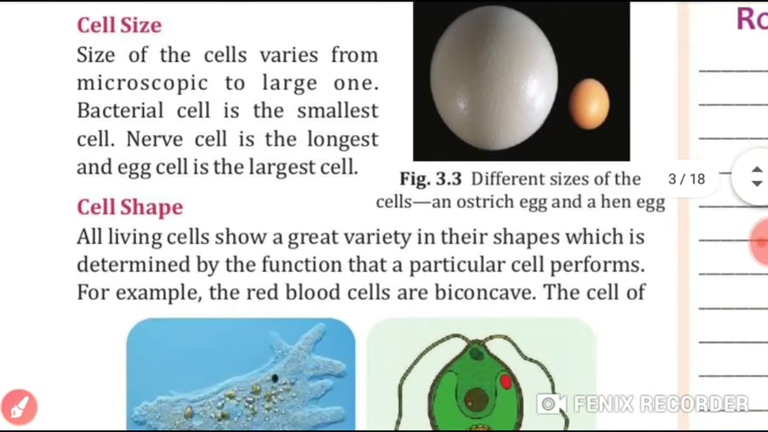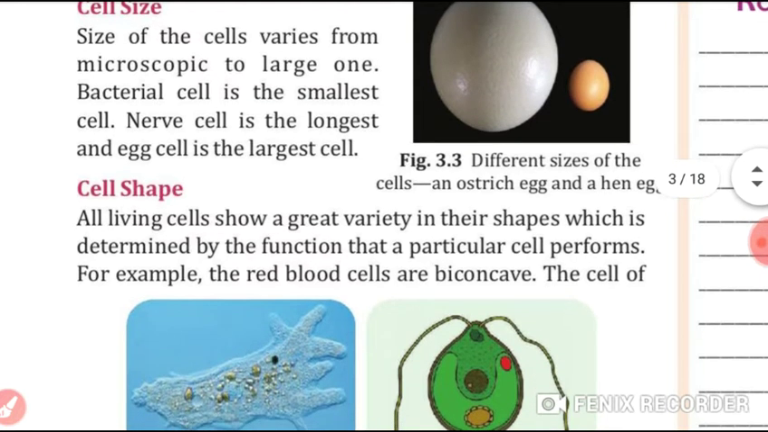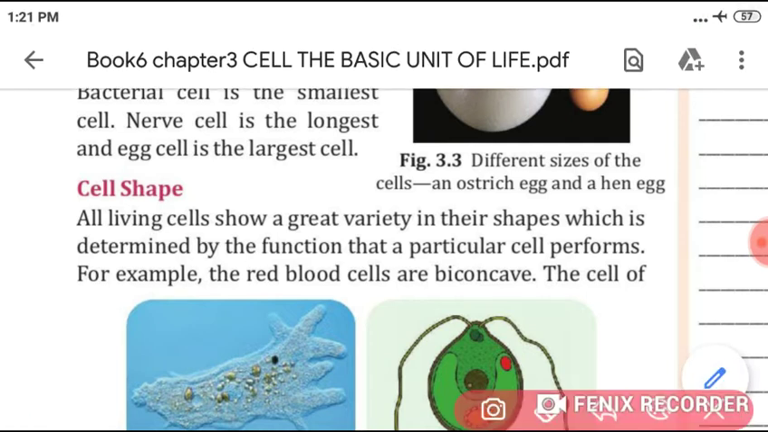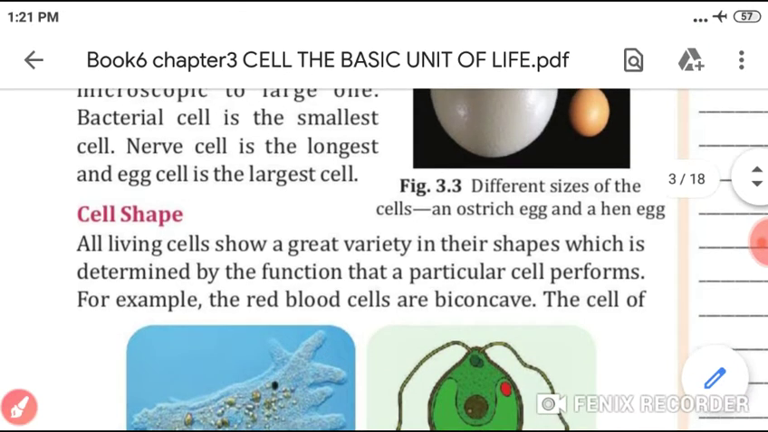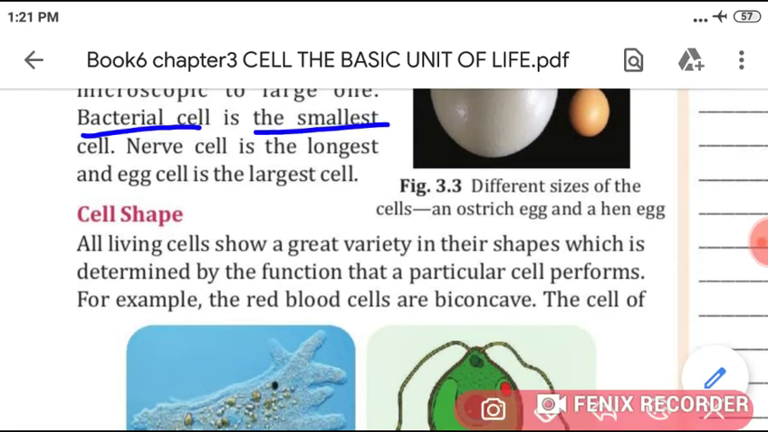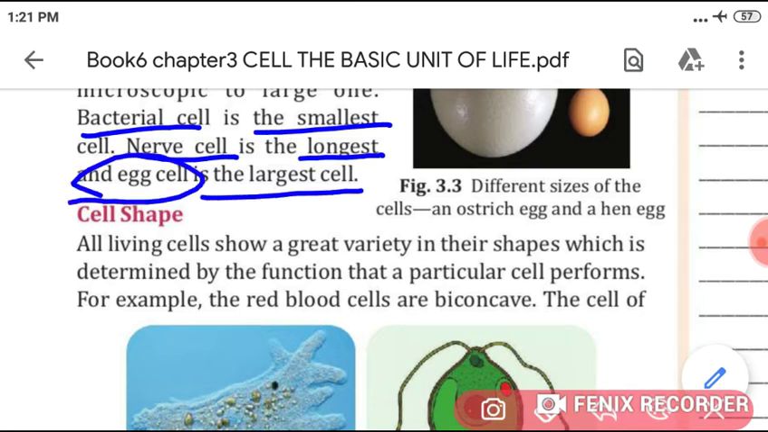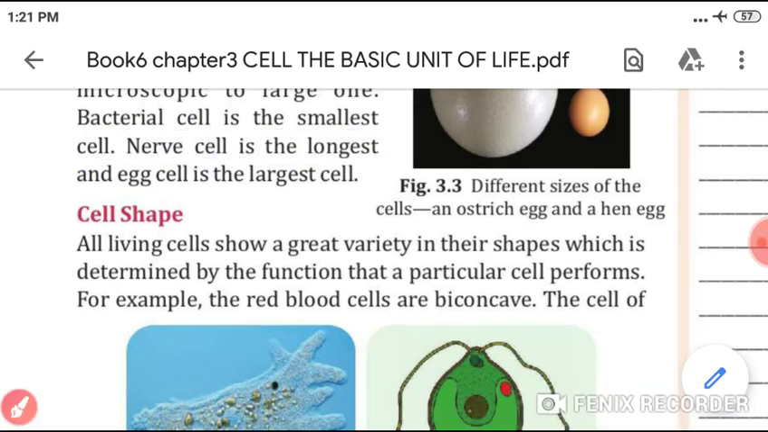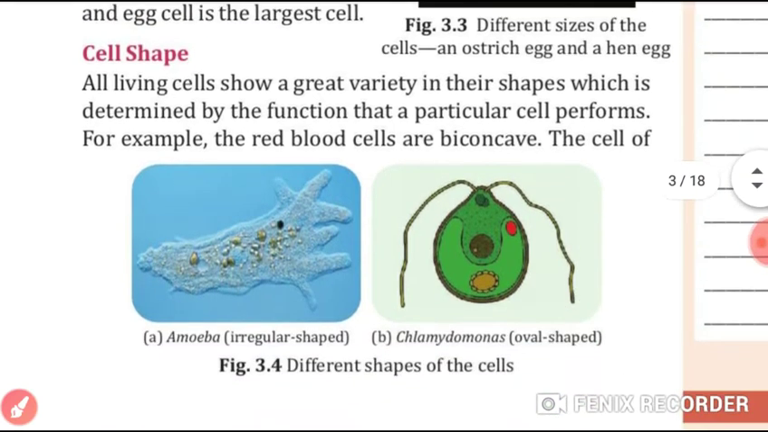Now, what about cell size? The size of cells varies from microscopic to large. Bacterial cell, students, is the smallest cell. Underline this, and mark this also, that the nerve cell is the longest and the egg cell is the largest cell. Now, what about the shape?